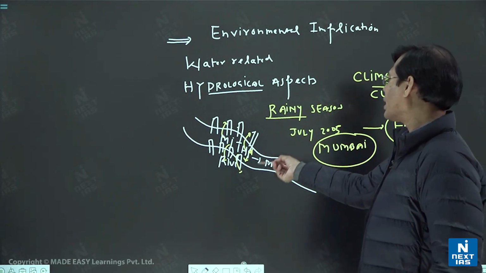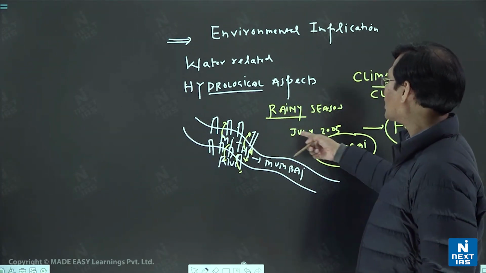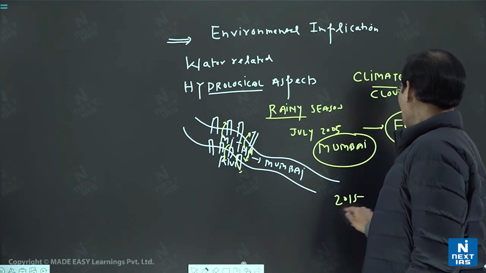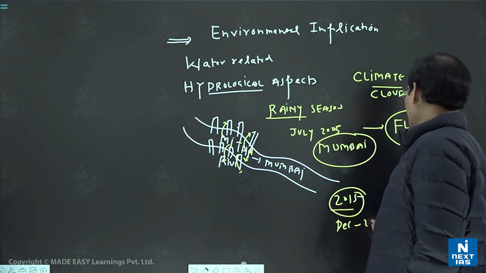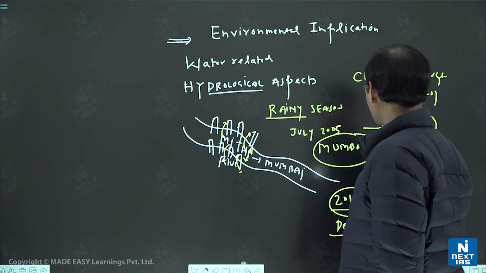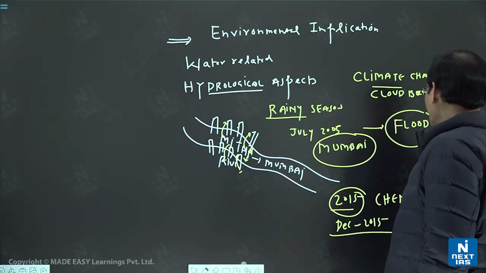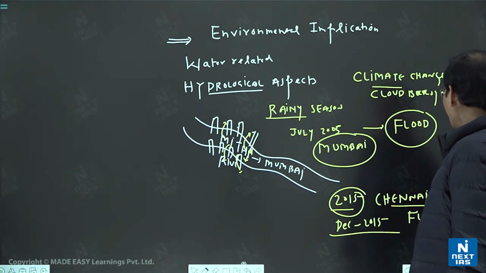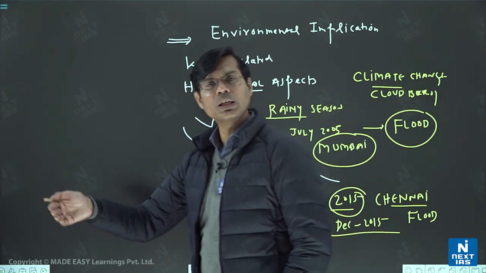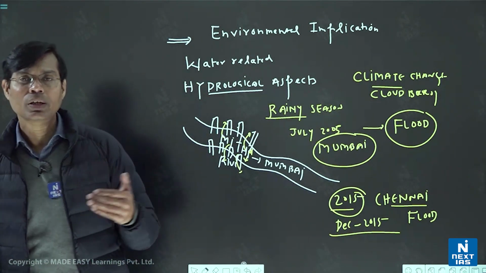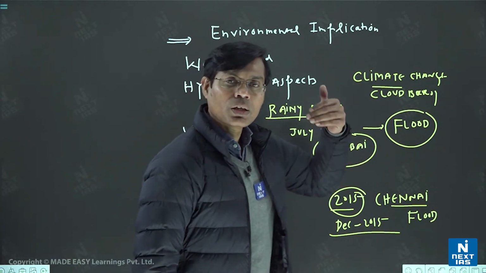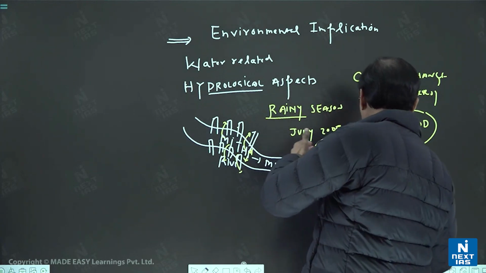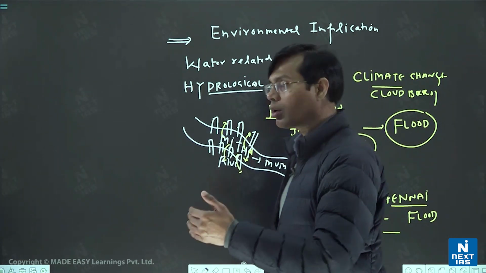Same thing, the same diagram, only you remove the Meethi and you put here the Adyar river, Kom river of Chennai. Then 2015, in December month. We are not here to remember the December or July, etc. But we will say, okay, Chennai flood, Mumbai flood in the recent past, 5, 10, 15, 20 years, 21st century's example you may take. For example, Chennai flood 2015, the Mumbai urban flood of 2005, and subsequently Mumbai में कई बार और बार flood आई है, चेन्नई में भी flood आई है, as we all are aware of.